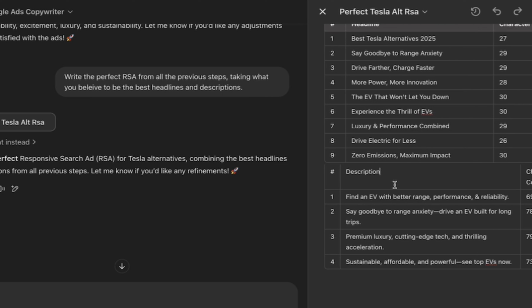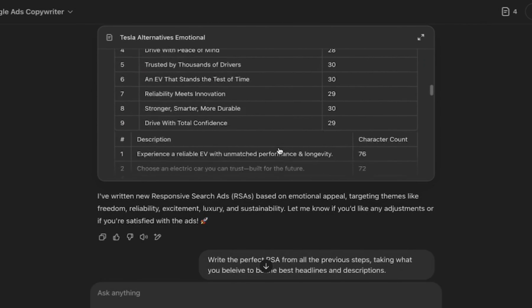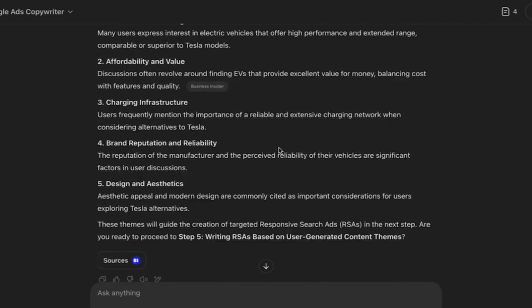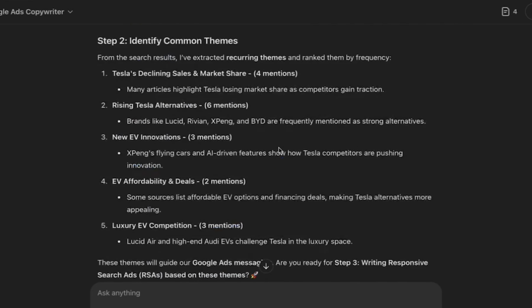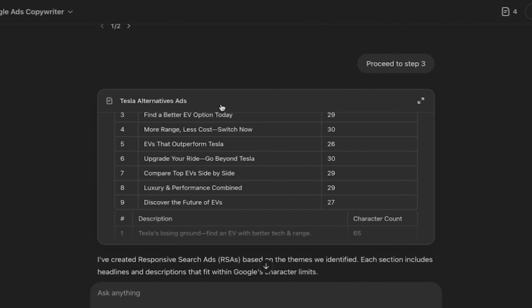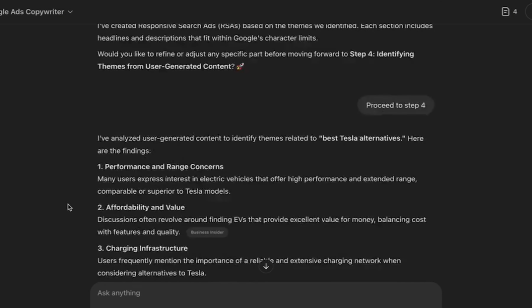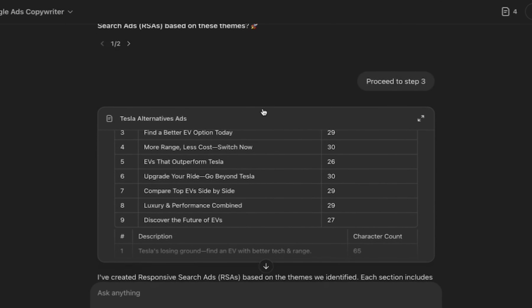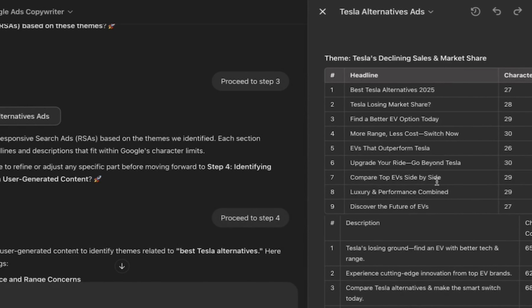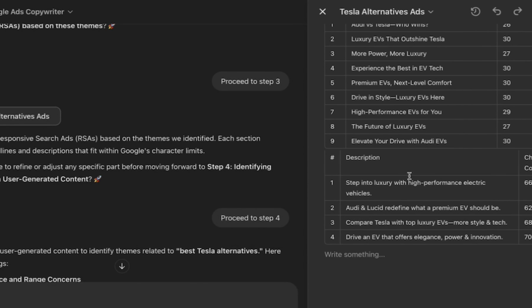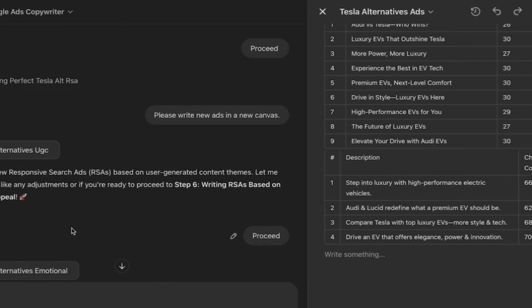Now you don't have to worry about writing ads anymore. Let our custom GPT do the work for you, and these ads are going to be much better than whatever you would write on your own. And you have many of them. So writing ads is not just about writing one ad and then you forget about it, but you have many ads to test. And the way you will test is you will test each angle separately, or just test the perfect variation that was written.